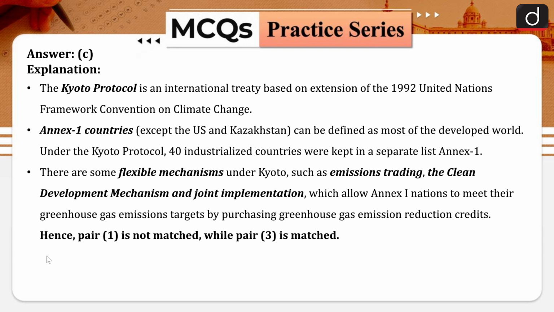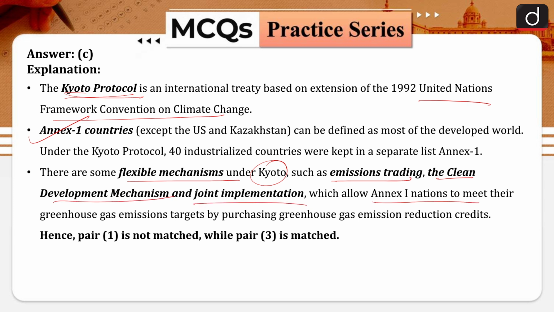As I told you, this Kyoto protocol is basically under the UNFCCC, and that is related to climate change. We have talked about Annex 1 countries. And there is this flexible mechanism under the Kyoto that is related to emission trading, clean development mechanism, joint implementation, which allows the Annex 1 countries to meet their greenhouse gas emissions target by purchasing greenhouse gas emission reduction credits.